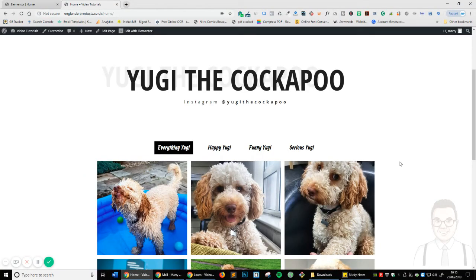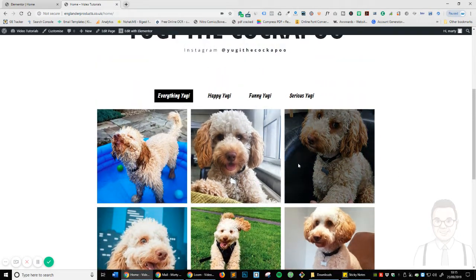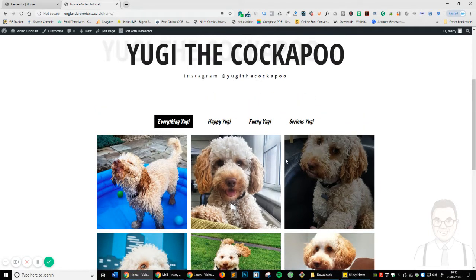Welcome back to another tutorial. Now, in this tutorial, I am going to be talking about one of Elementor's newest features, which is Pro Gallery. So what you can see right in front of you, this section here, is an example of what you can accomplish with Pro Gallery in literally like 5 minutes, if that.